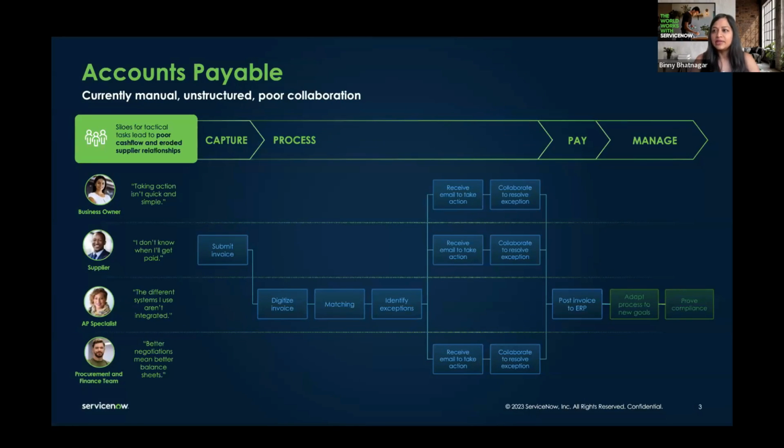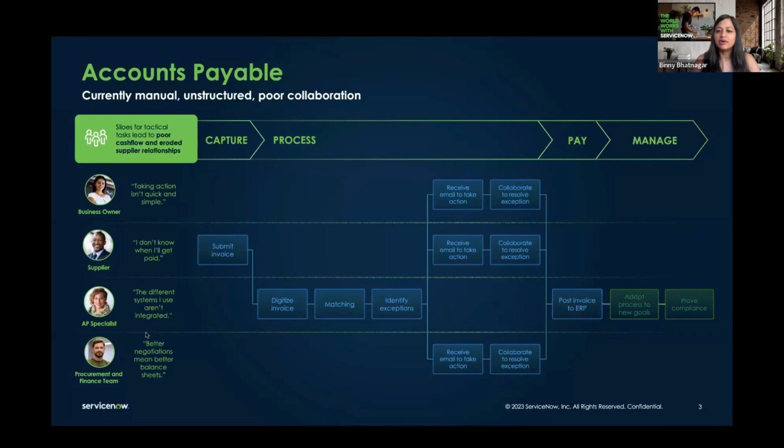For a lot of folks who might not know what accounts payable is, it's really an accounting term used to describe money that's owed to vendors or suppliers for goods or services that are purchased on credit. This slide shows a typical accounts payable process, from when invoices get submitted to when the processing happens or the issues are being resolved.